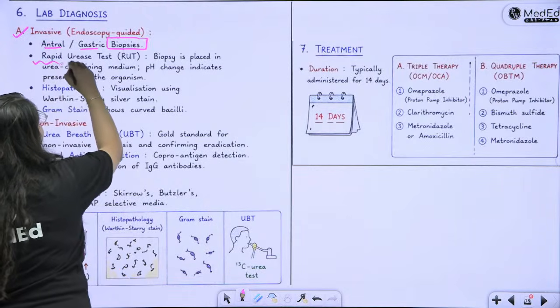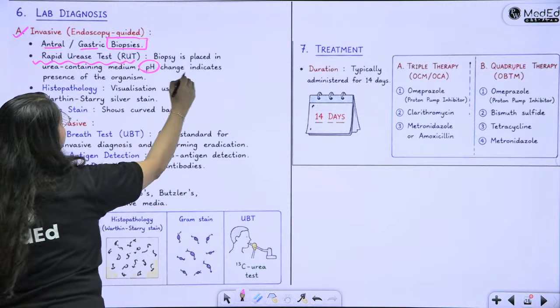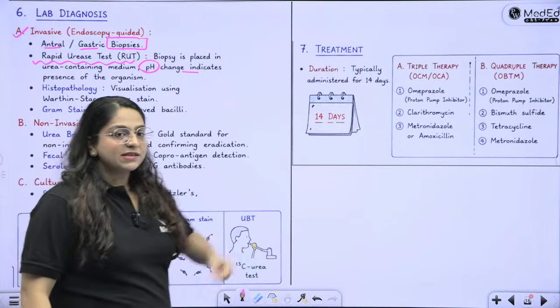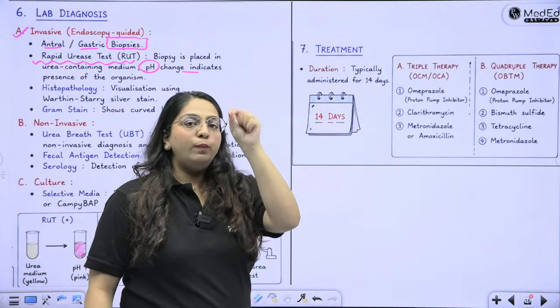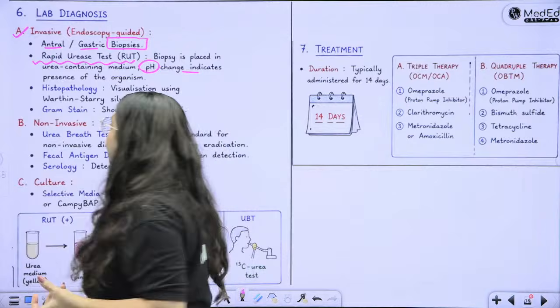Then you can do the rapid urease test. The biopsy is placed in the urea containing medium and the pH changes the color. So what is the rapid urease test? You're simply taking a piece of the tissue, putting it into urease and it turns pink. So you know that the rapid urease test is positive.